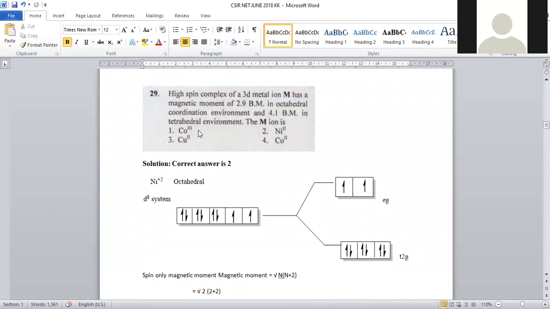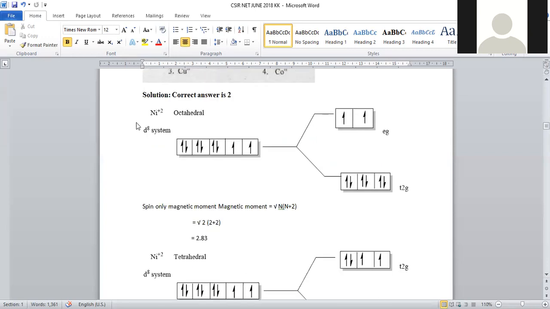Now let us move on to question number 29. A high spin complex of a 3d metal ion has a magnetic moment of 2.9 Bohr magnetons in octahedral and 4.1 Bohr magnetons in tetrahedral. So we have to predict what the metal is here. It may be cobalt plus 3, nickel plus 2, copper plus 2, or cobalt plus 2. So an octahedral complex gives 2.9 and a tetrahedral complex gives 4.1. This is purely given for the nickel plus 2 complex.